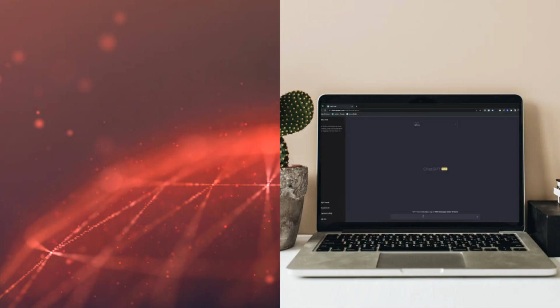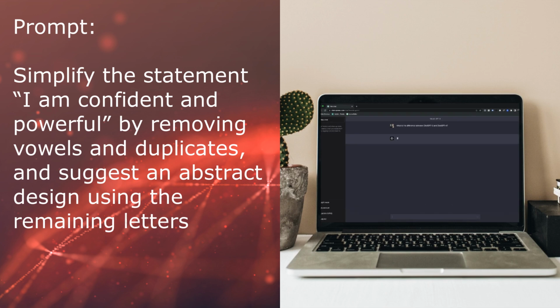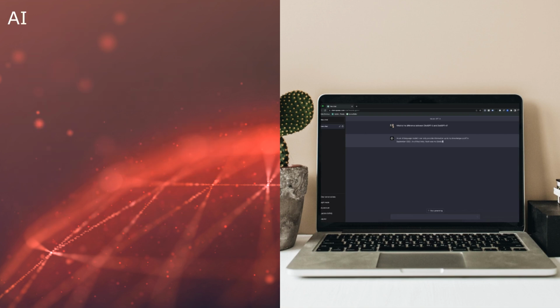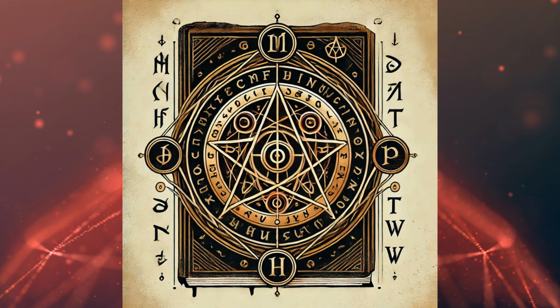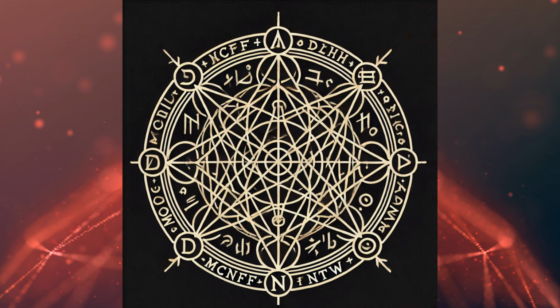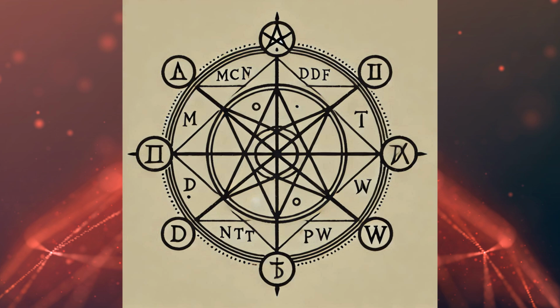Now let's automate sigil creation. Prompt: simplify the statement, I am confident and powerful, by removing vowels and duplicates, and suggest an abstract design using the remaining letters. AI response: simplified statement, MCNFDNTPW. Sigil suggestion: AI generates a design based on the shapes of the letters. You can refine the AI's design or use it as inspiration for your own sigil. Tools like DALL-E can even create an artistic version of your sigil for added visual power.